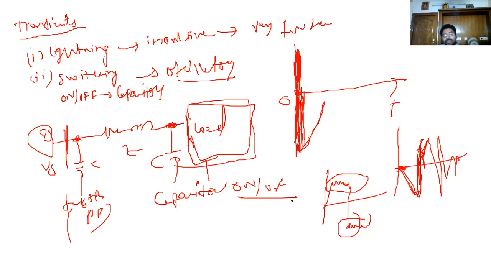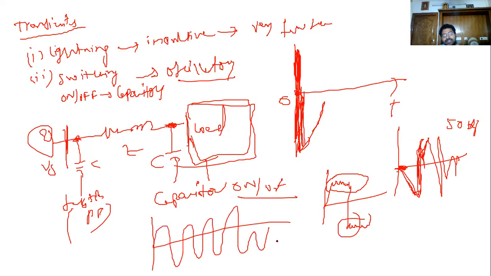But what are harmonics? Here, transients are produced within the 50 Hz cycle. But harmonics involve the number of cycles in 1 second: more than 50 cycles in 1 second leads to harmonics.